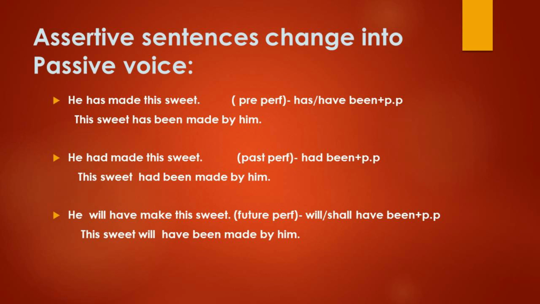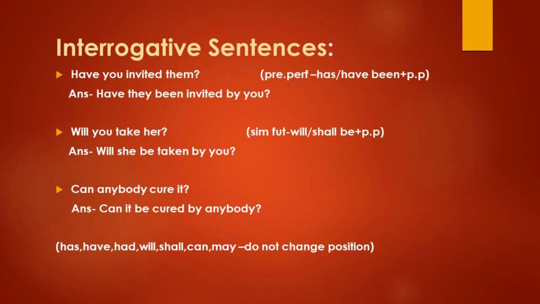Okay, then he had made this sweet, so past perfect you have to use had been plus past participle. Okay, this sweet had been made by him. Very easy, no? The third one, he will have made this sweet, this sweet will have been made by him. That's all. Okay, till now you have learned how to change the assertive sentences into passive form.